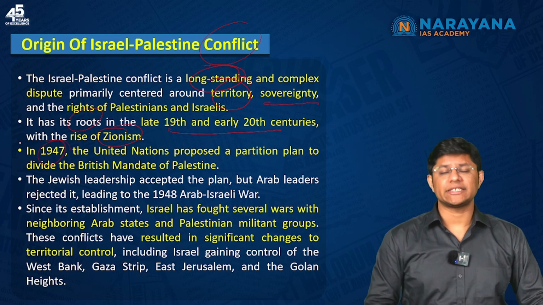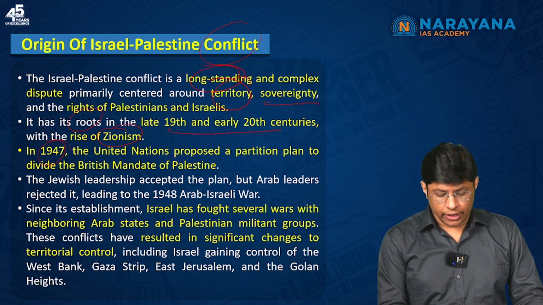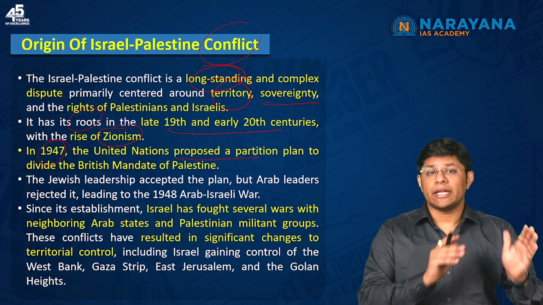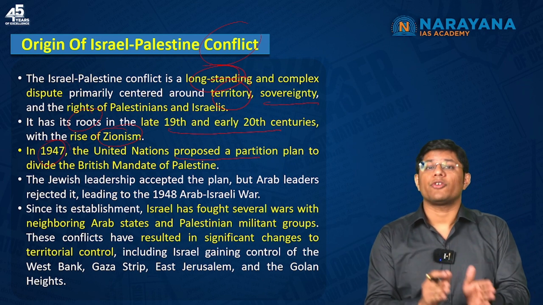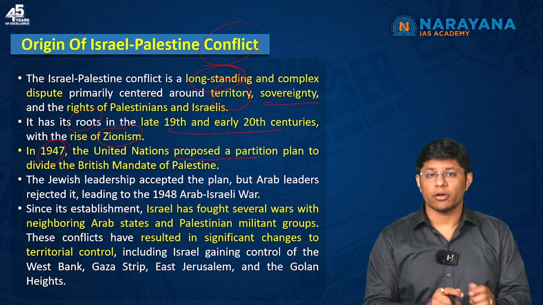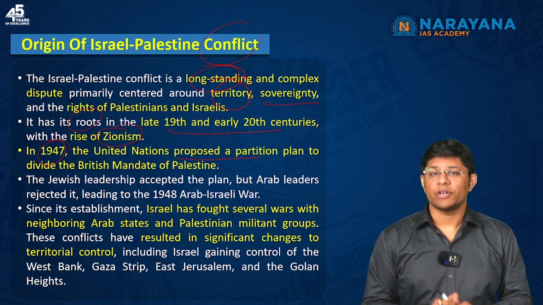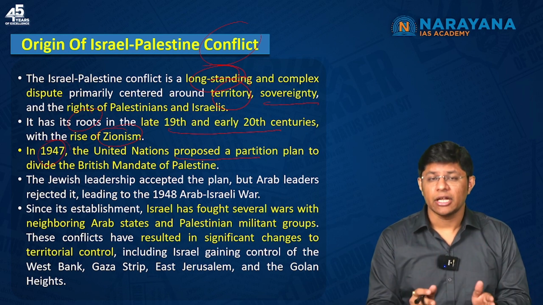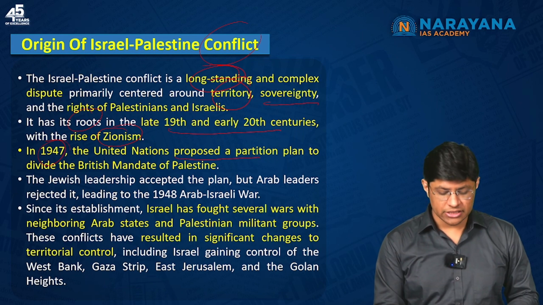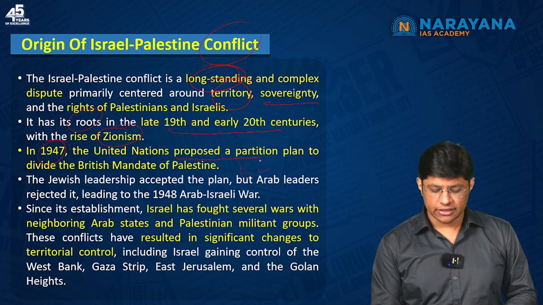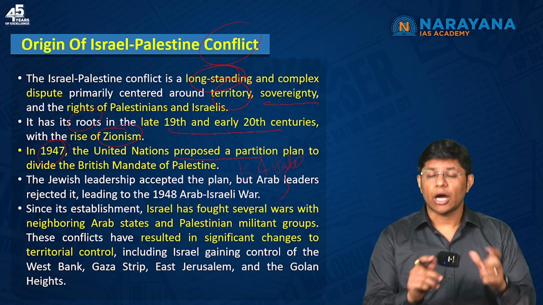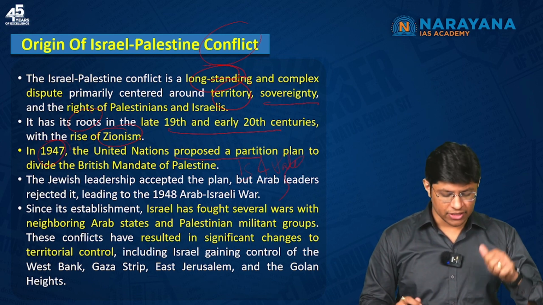In 1947, the United Nations proposed a partition plan and it divided the British Mandate of Palestine. Now, after the First World War, Palestine went under the control of the British. In 1947, the United Nations partitioned it and established 2 nations. One is Israel and the second one is Palestine. So 2 nations were carved out of Palestine.